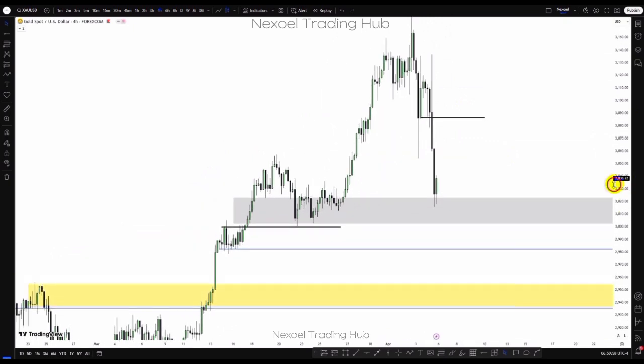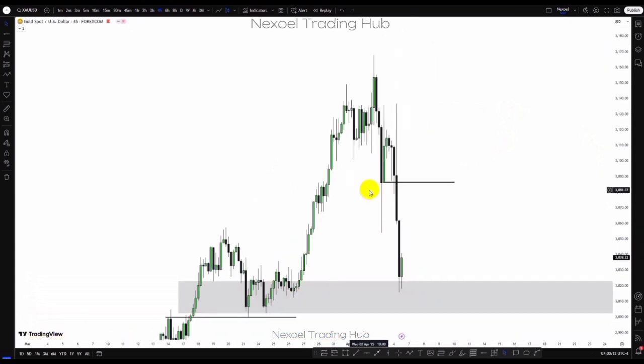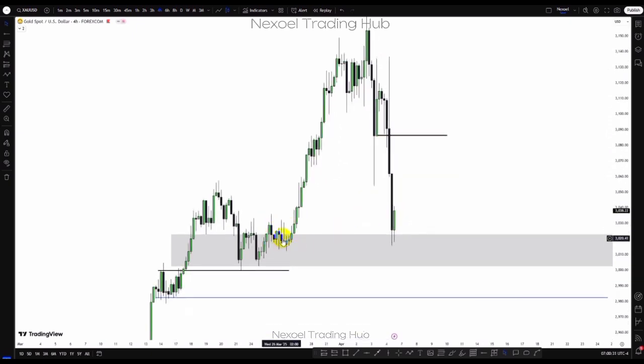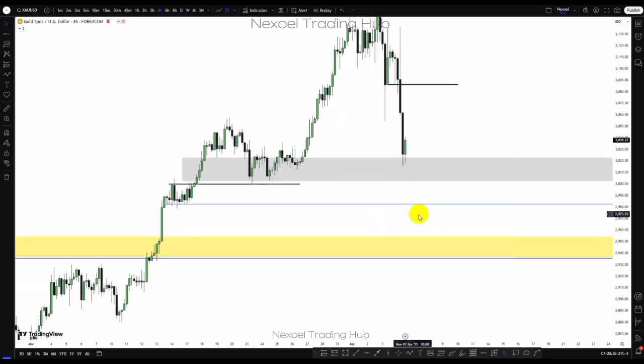So last week I told us that if we were going to see bullishness from where price closed, which was this price level, and price decided to violate this bullish fair value gap, we could see price dip to this sell movement before the bullish movement, and then we have the bullish continuation. But then I told us that we could see price continue bullish. And here we can see price give us bullishness to the upside. So now price has traded downward and further gave us a bearish impulse to the downside back into this zone. So clearly now from the weekly perspective, we know we've identified a sponsorship zone below here.